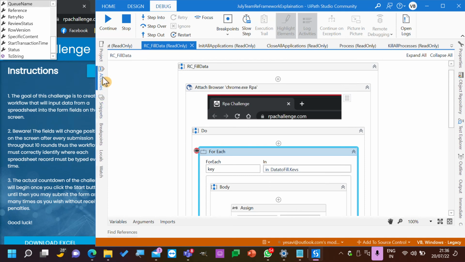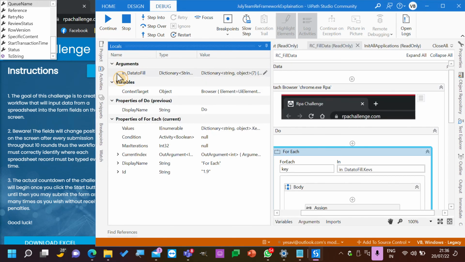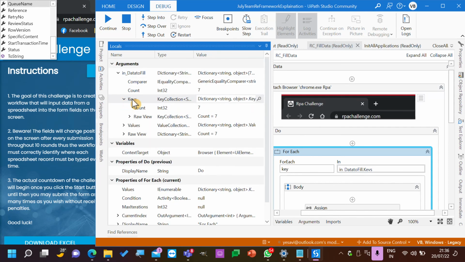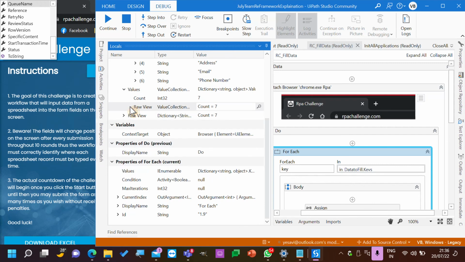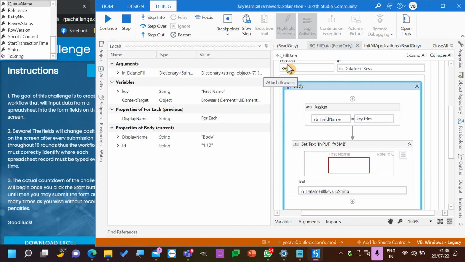Now in the arguments or in the locals panel, we can see the values. So what are you seeing? Dictionary, right? Dictionary contains keys. What are the keys? First name, last name, column name. So all these are keys. And values, we have 7 values. So all these are values. So let's go and see. So this is the first key. So what is the key name?